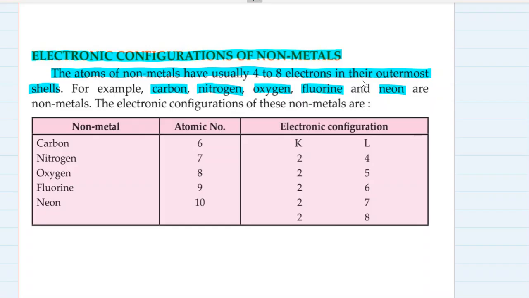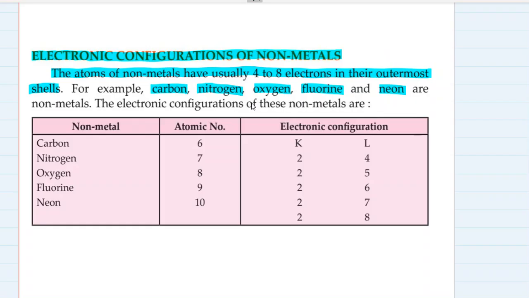So neon is not a metal. That's why it is in the category of non-metals. But actually neon is also not quite a non-metal. It is a little different from a non-metal. It is a noble gas, but still they have considered it as a non-metal and they are not wrong here. So carbon, nitrogen, oxygen, fluorine, neon, these are all non-metals.